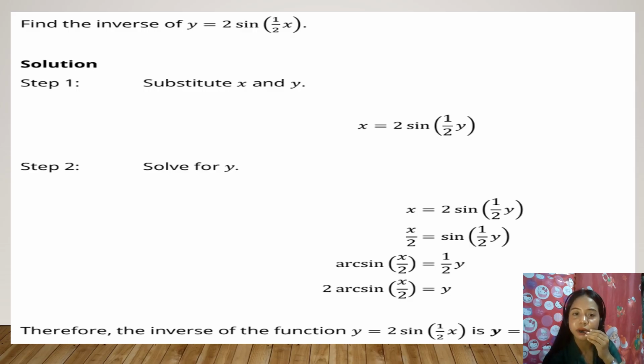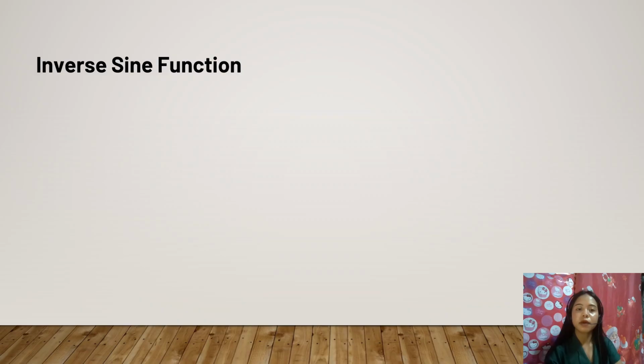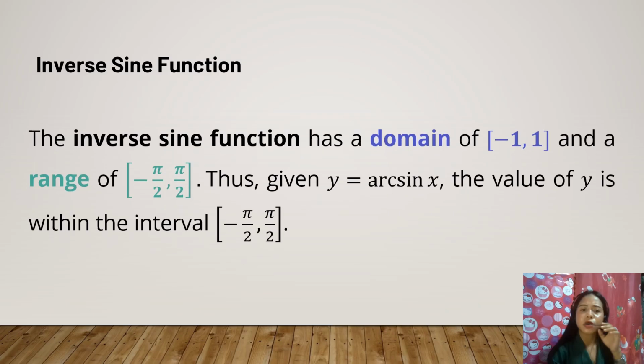Is it difficult? Okay, it's easy. Next, we have here the inverse sine function. Recall that the inverse sine function has a domain of -1 to 1 and a range of negative pi over 2 to pi over 2. Thus, given y equals arc sine x, the value of y is within the interval negative pi over 2 to pi over 2.